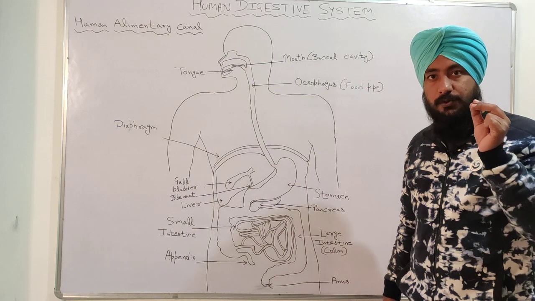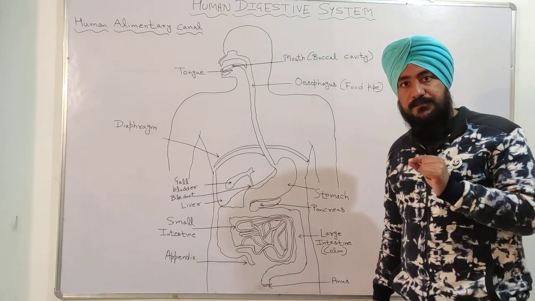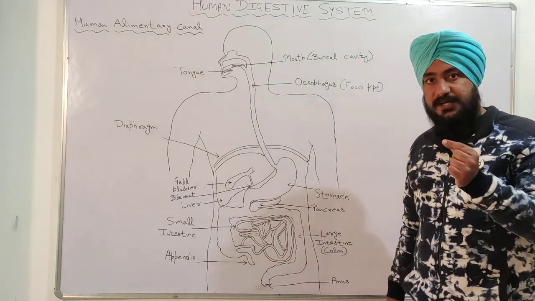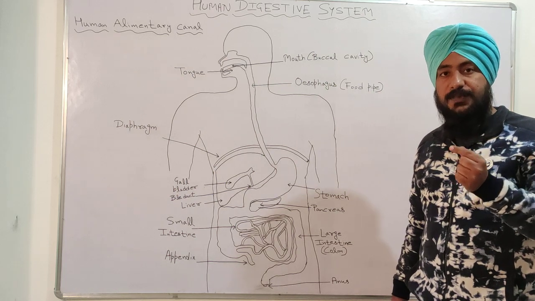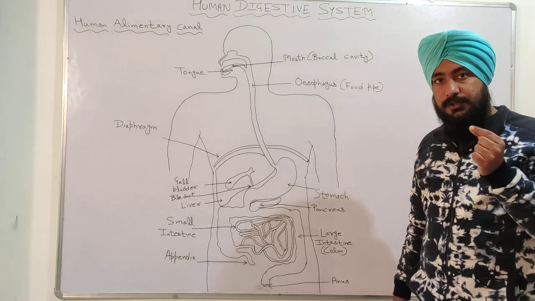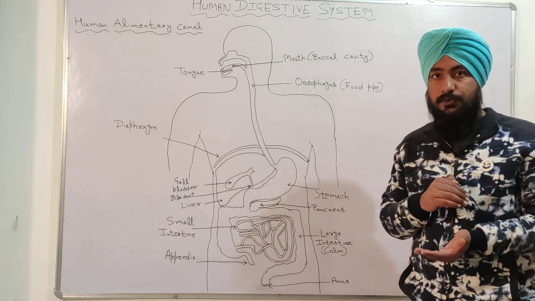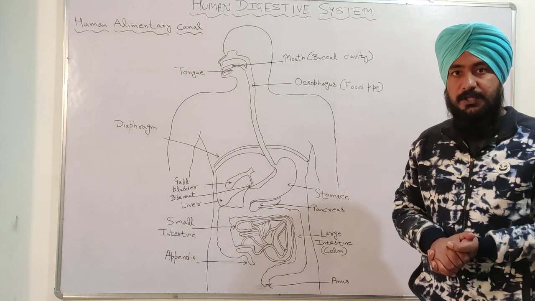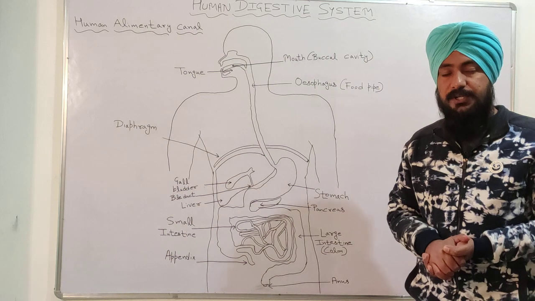So the function of mucus is to protect the delicate or soft inner lining of the stomach from the harsh or stronger hydrochloric acid. So mucus helps in protecting the stomach from the strong hydrochloric acid.